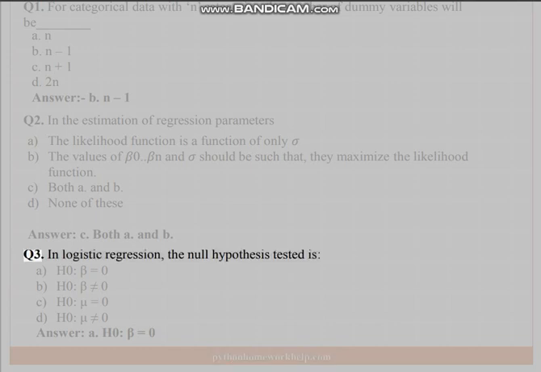Q3. In logistic regression, the null hypothesis tested is A. H0: beta equals 0, B. H0: beta is not equal to 0, C. H0: mu equals 0, D. H0: mu is not equal to 0. Answer: A. H0: beta equals 0.